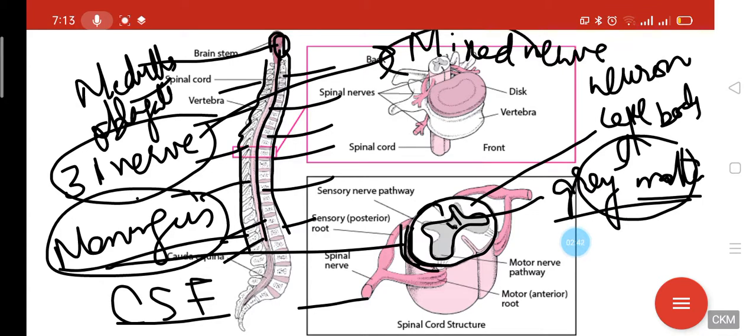You have already learned the definition of a mixed nerve: it contains the axons of both sensory and motor neurons. One more very important thing to know is that each nerve arising from the spinal cord has two roots. One is known as the dorsal root and the other is known as the ventral root.